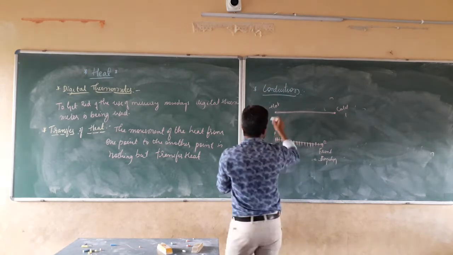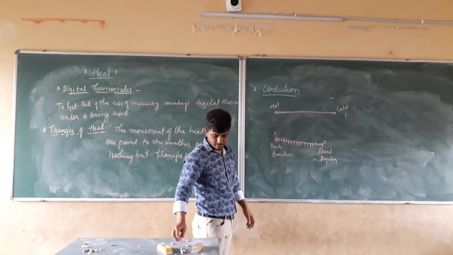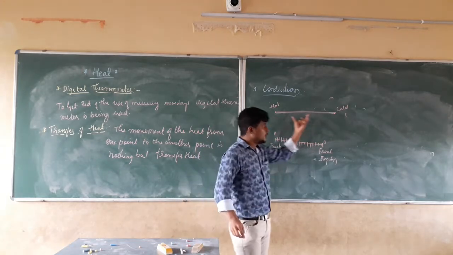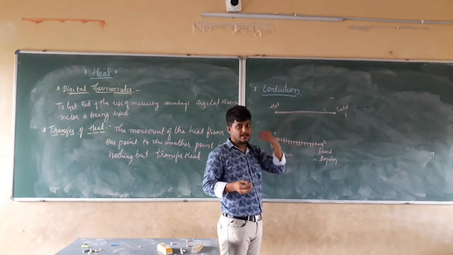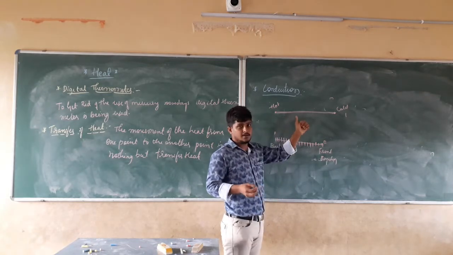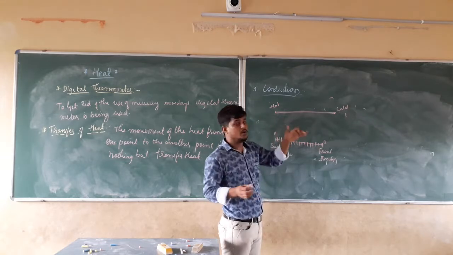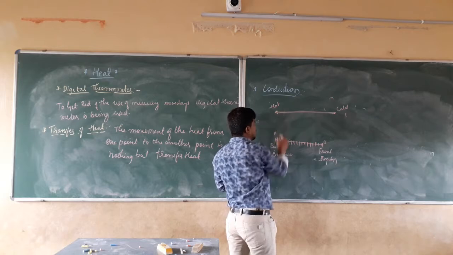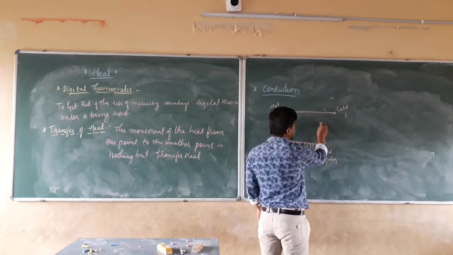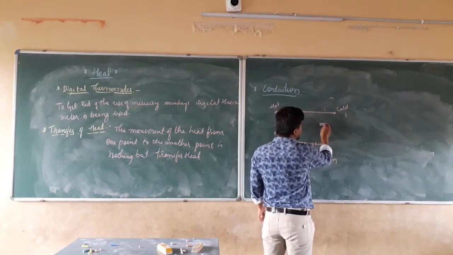In the case of a metallic strip, all the atoms present in the metal stick or metal plate are holding the metal together. They are holding each other like this.